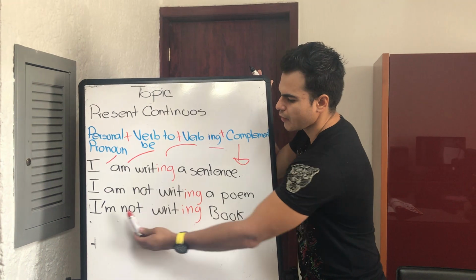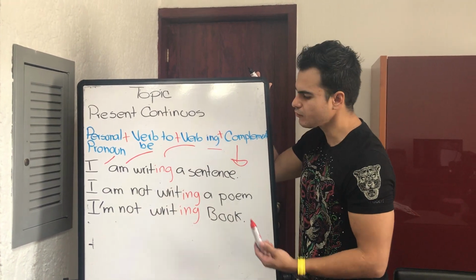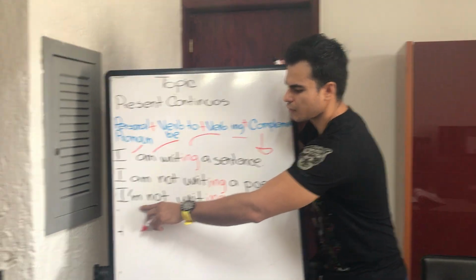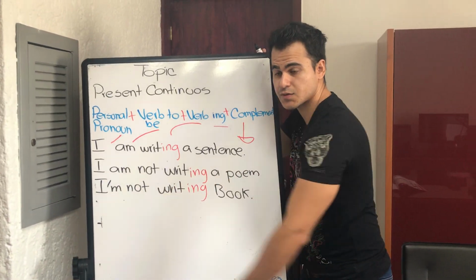Okay, I am not or I'm not writing a book. The only thing you have to remember is that you have to combine the verb to be according to the personal pronoun that you have in the sentence, right?